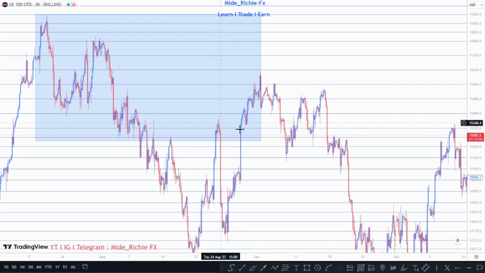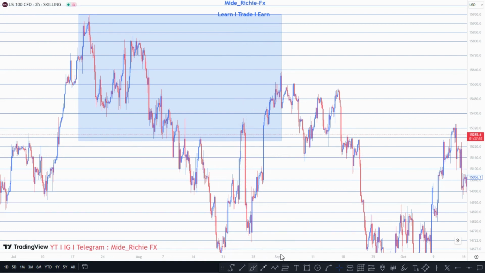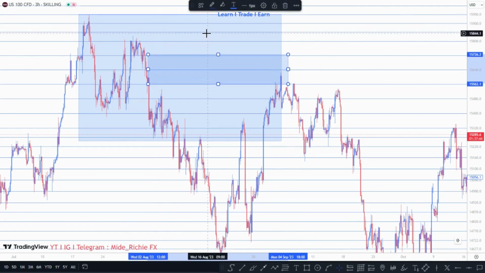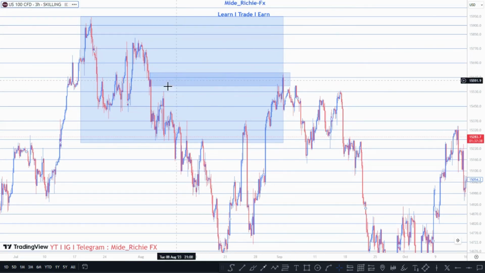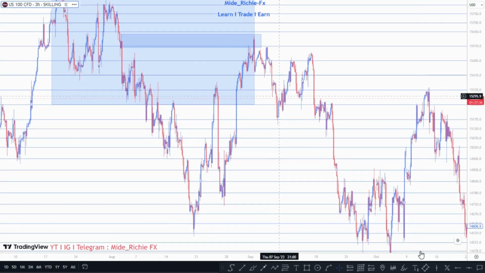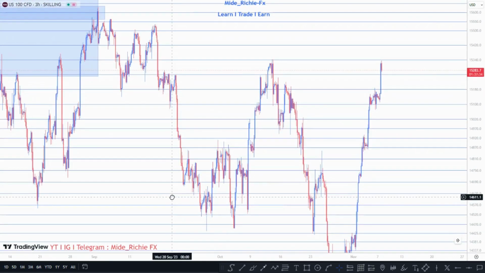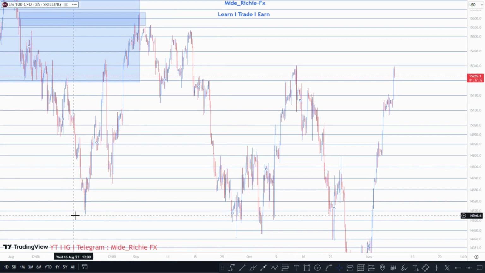All right. So now you can see that the market mitigated the supply zone that is at the premium price, which is this supply zone right here. You can see how the market mitigated the premium supply zone, then boom, downside. Another trend is forming right here, because you can see that we have a break of structure right here. The market took out this low right here with this very big move.